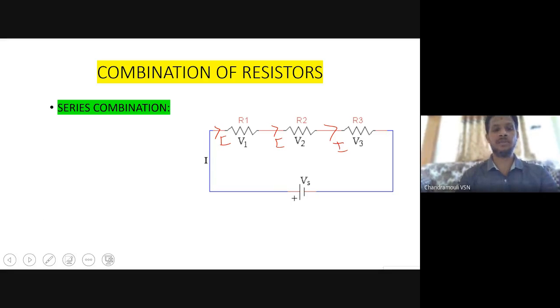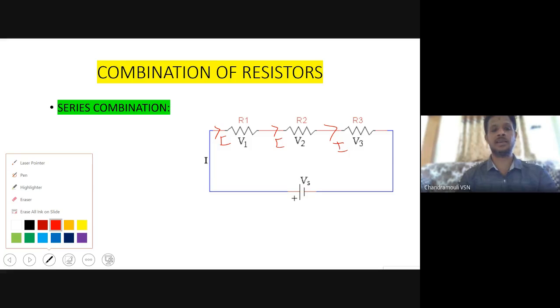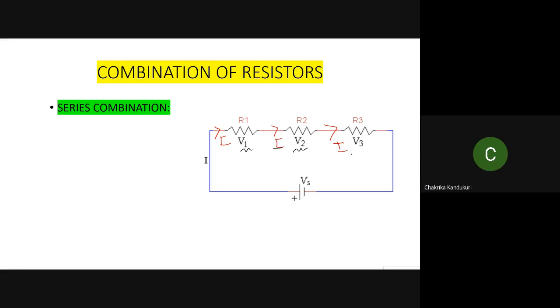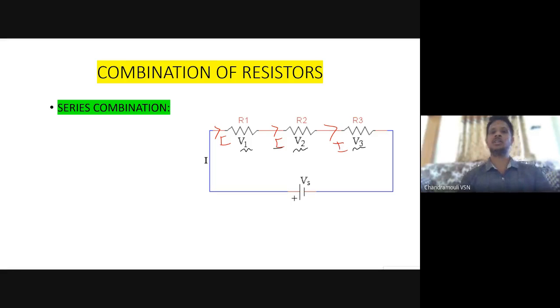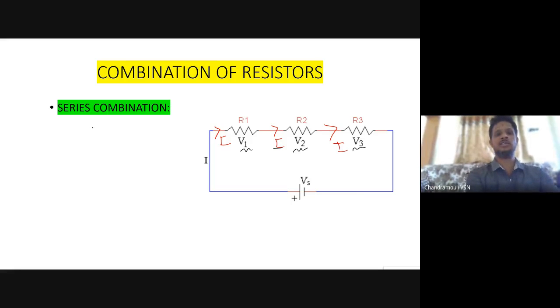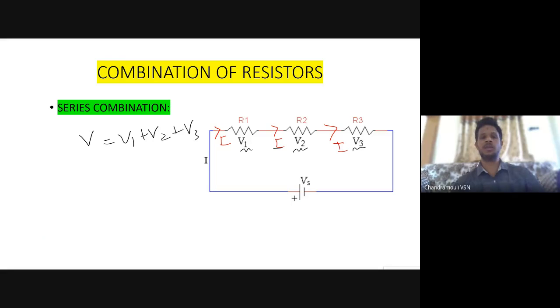Then what is dividing, beta? As current is remaining the same, what is divided here? Potential, voltage. Then the total potential difference can be taken as V is equal to V1 plus V2 plus V3.